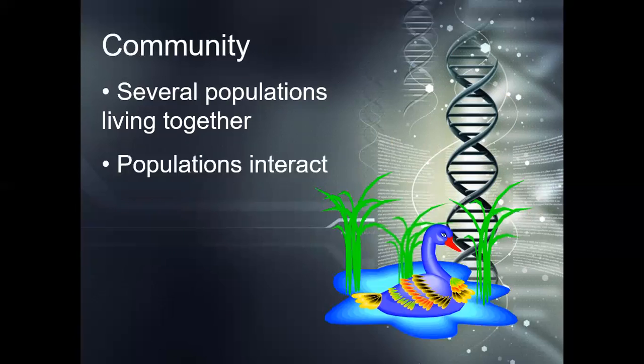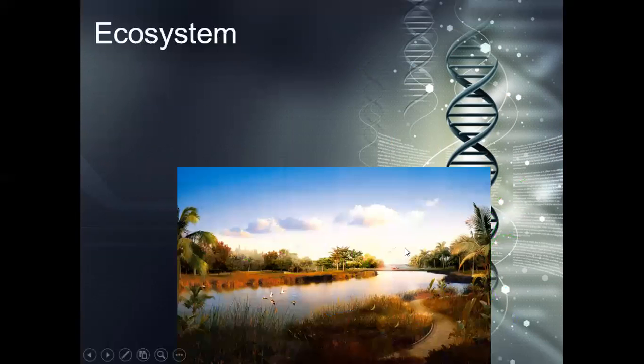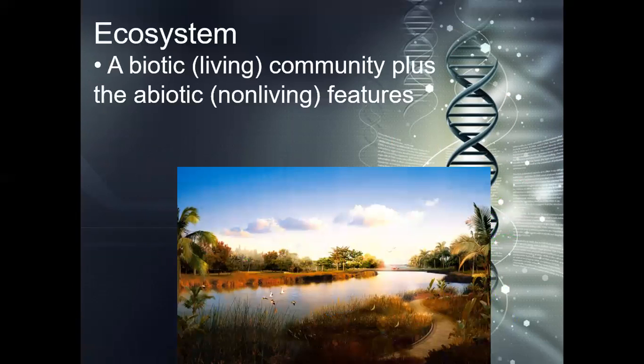These populations interact with each other. So we have a duck in a pond. There would be other ducks in there with fish underneath, and who knows what other kind of bacteria might be in that pond, all interacting with each other. Then we have an ecosystem, where it's a biotic community plus the abiotic features.